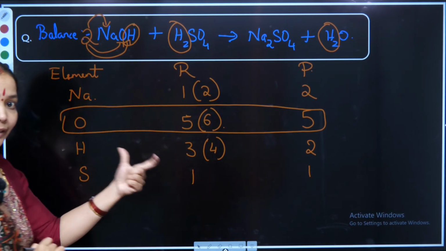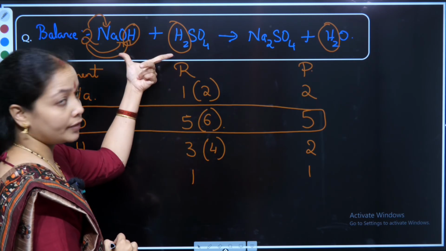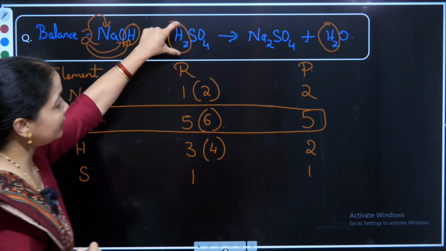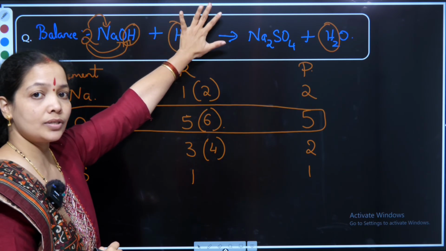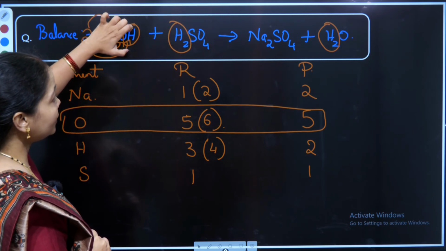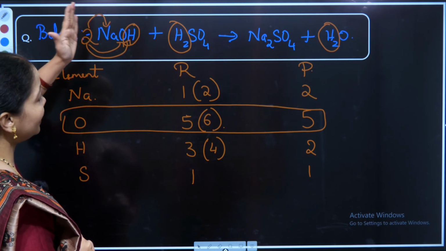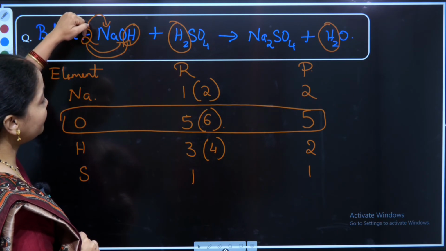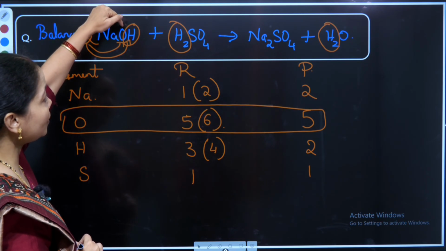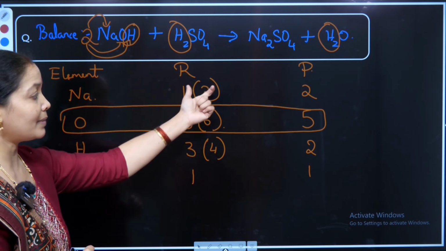An important thing to be noted: whenever hydrogen is there in two different locations, I have split H and H2. H2 I am not touching because hydrogen is even. I will take H and make it the next even. So the next even number is 2. I have multiplied the whole compound with 2. This 2 is changing the composition of sodium and oxygen, therefore writing down the changed compositions in my bracket.